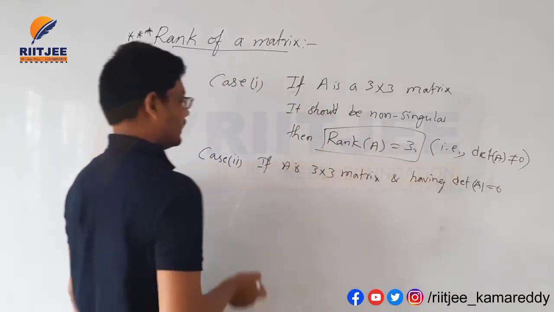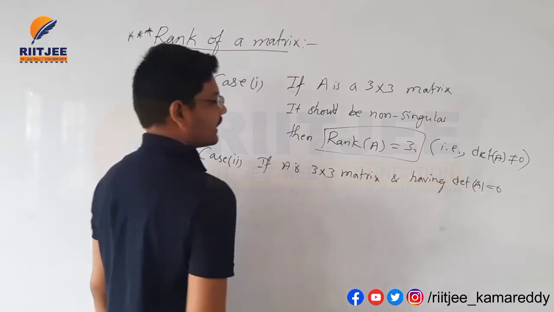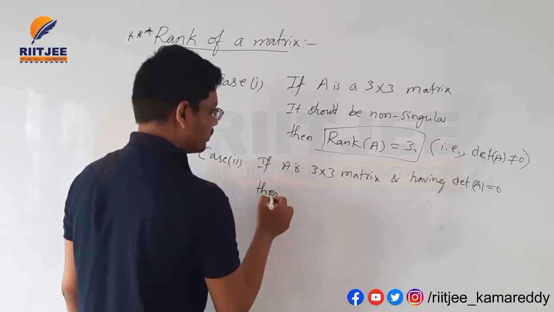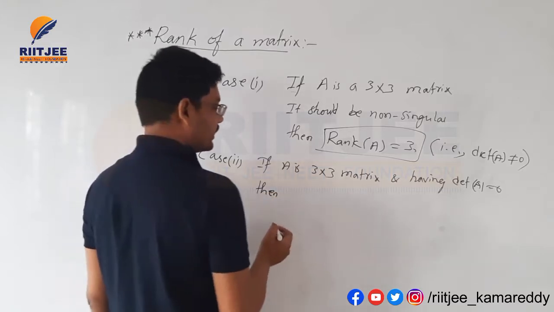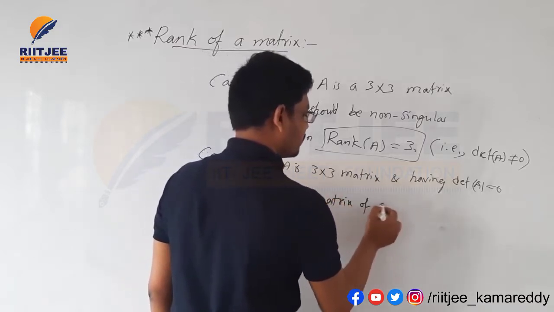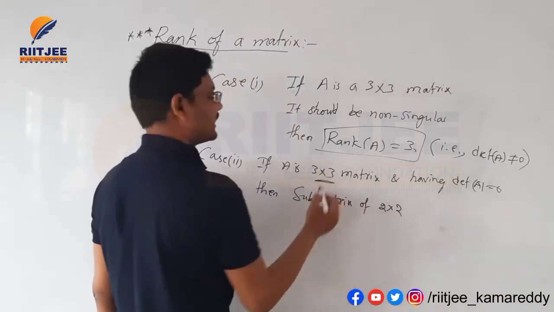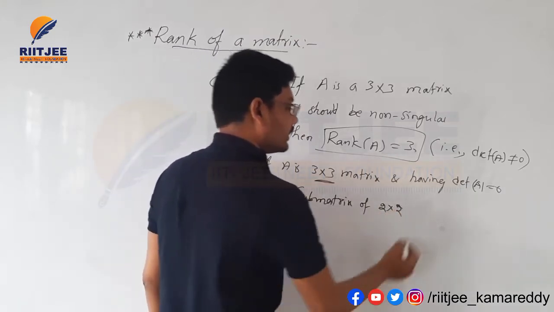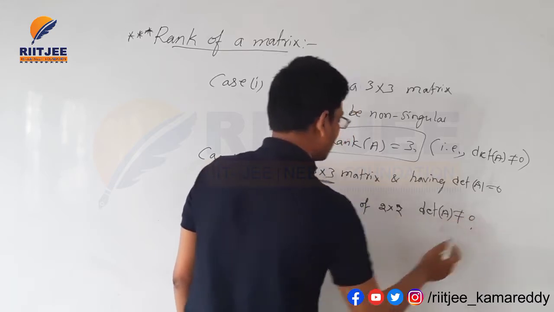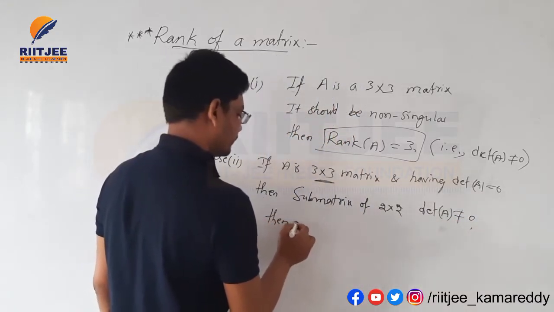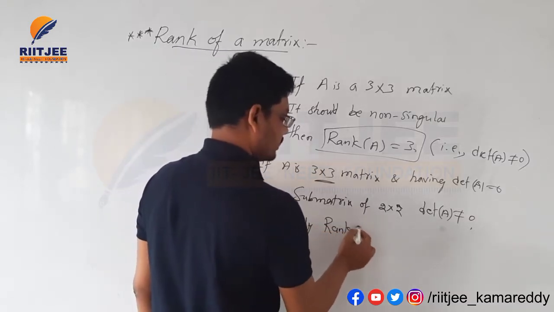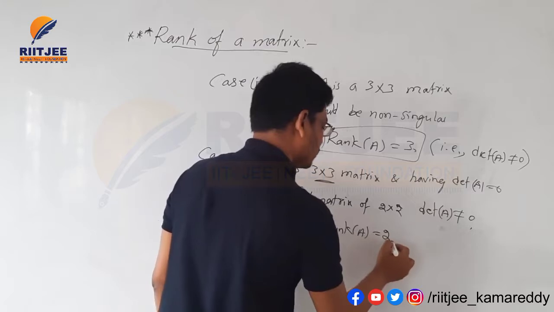And if A is a 3 by 3 matrix and having det of A equal to 0, then we need to go alternate for a 2 by 2 submatrix. If the det of that 2 by 2 submatrix is not equal to 0, then only the rank of A is equal to 2.